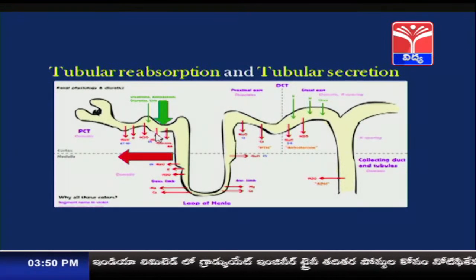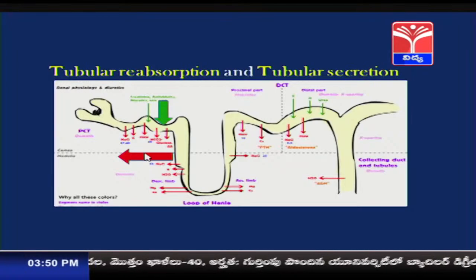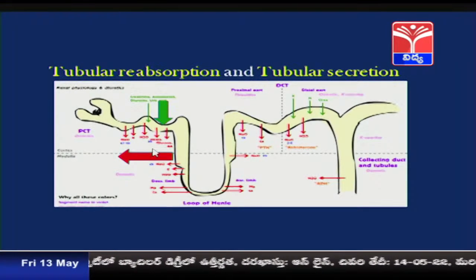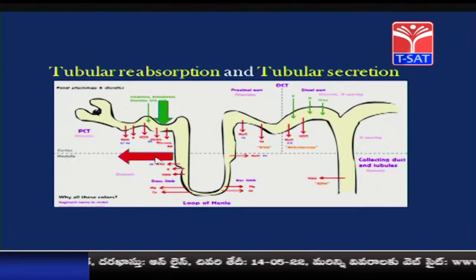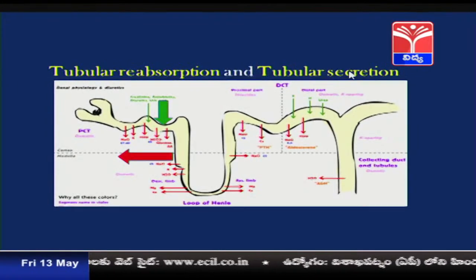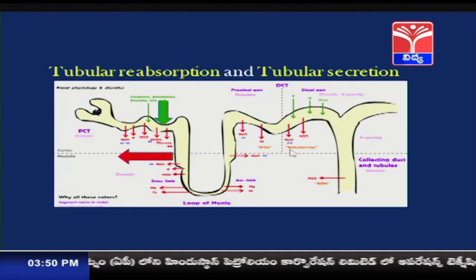So, all these, which include water, amino acids, glucose and certain electrolytes, are reabsorbed into the body, and this process is called reabsorption. The red colored arrow marks represent the process of reabsorption of things into the body. Tubular secretion is also an important step in urine formation.